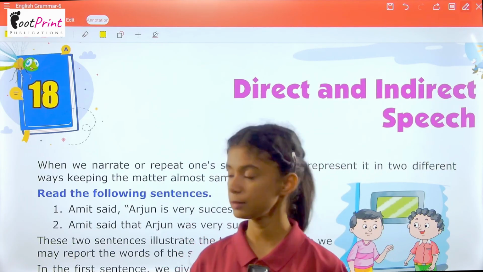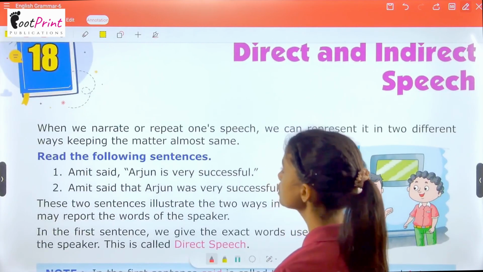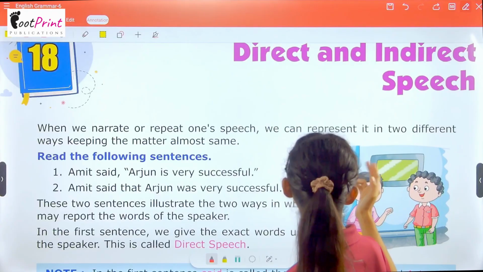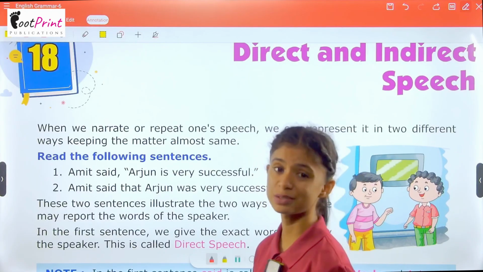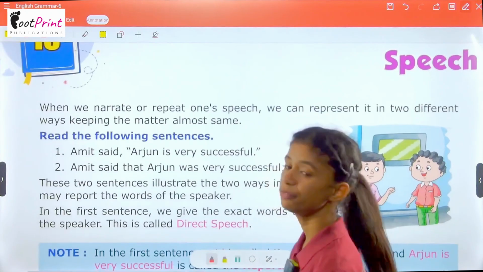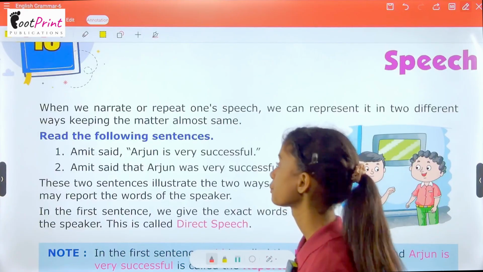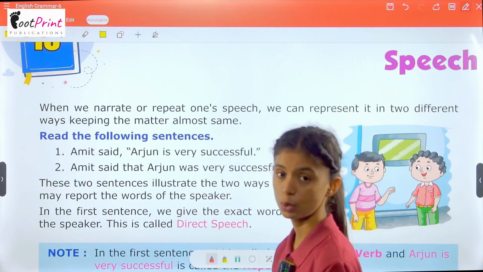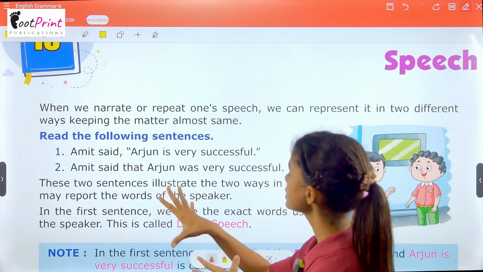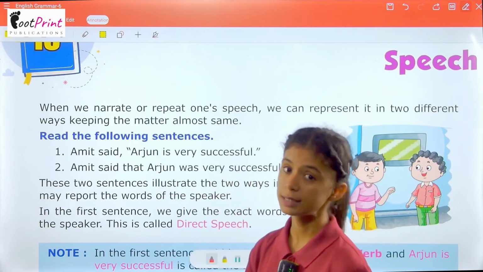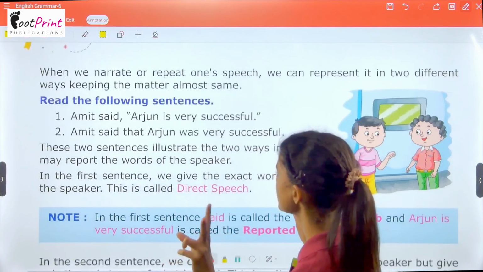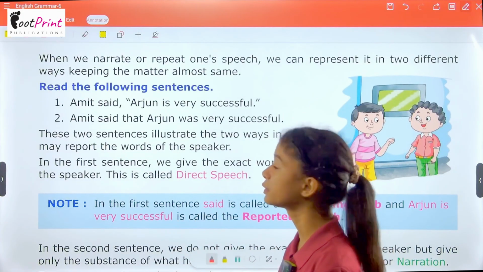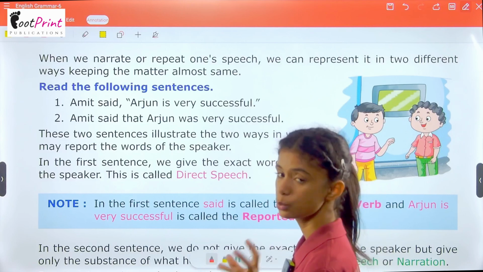So, let's get started. Students, when we narrate or repeat one's speech, we can represent it in two different ways, keeping the matter almost the same. So, when we repeat what someone said to us, now let's read: Amit said, "Arjun is very successful." And then we say, Amit said that Arjun was very successful. These two sentences illustrate two ways in which we may report the words of the speaker. So these are two ways.